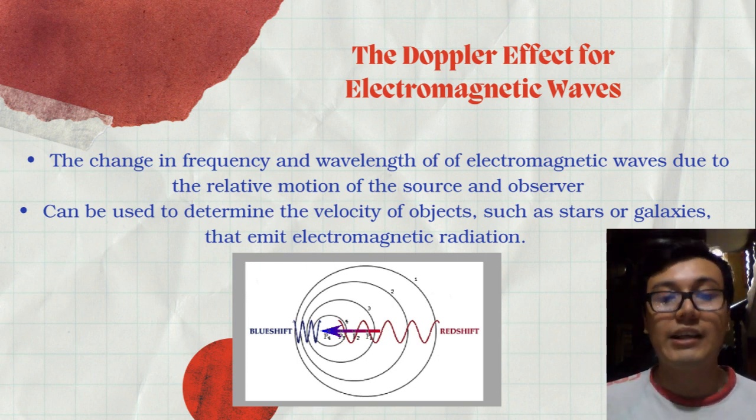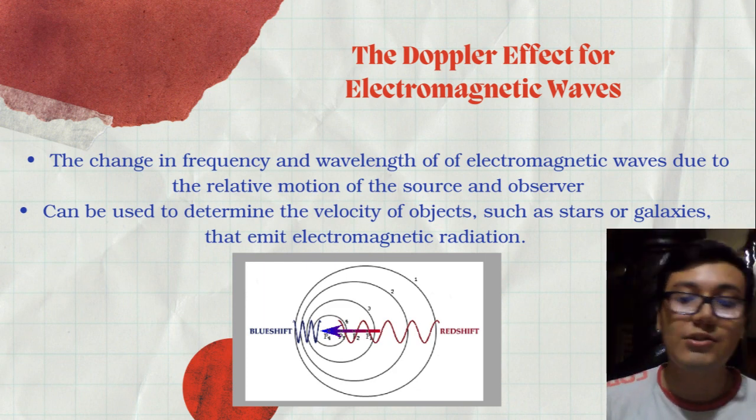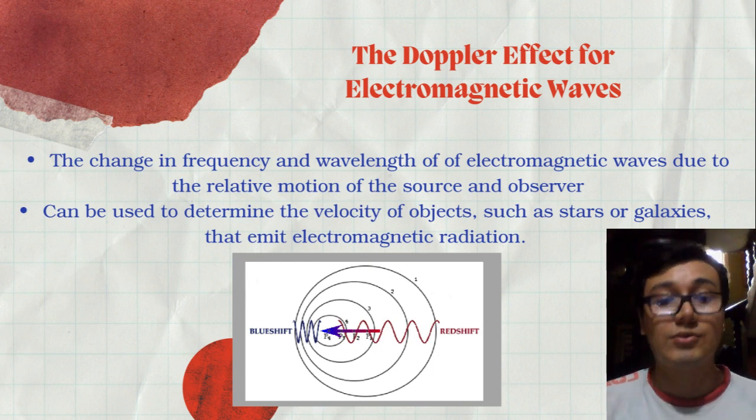The Doppler effect for electromagnetic waves has important applications in fields such as astronomy, where it is used to measure the speed and direction of celestial objects based on the observed shift in their spectral lines.